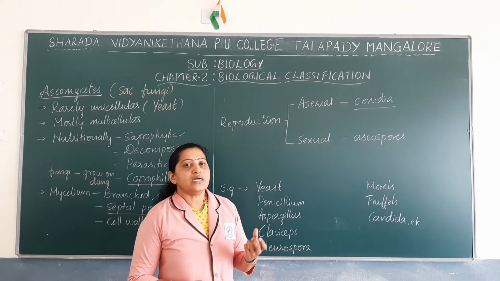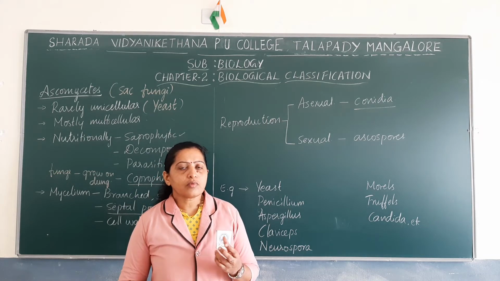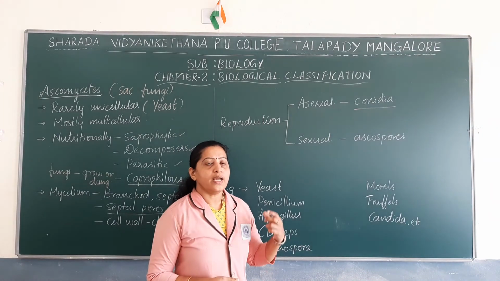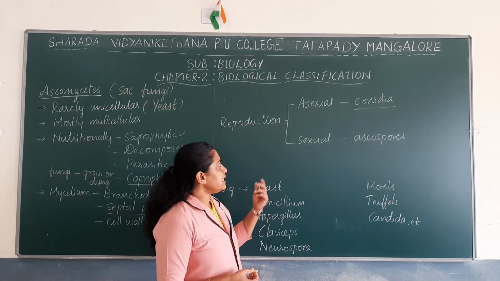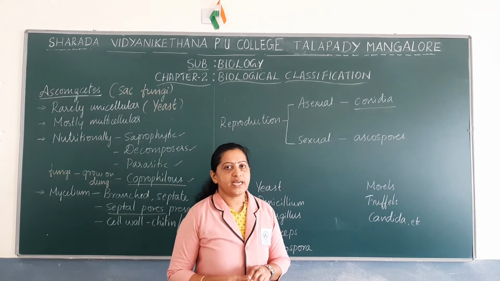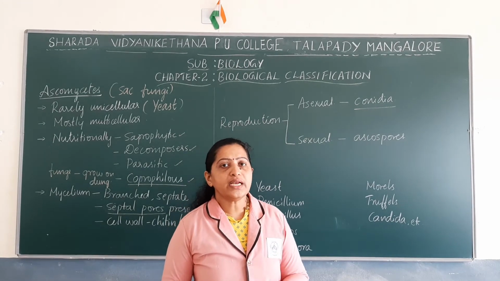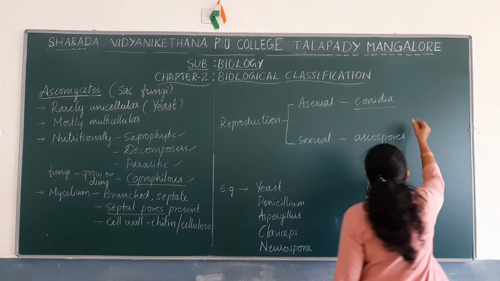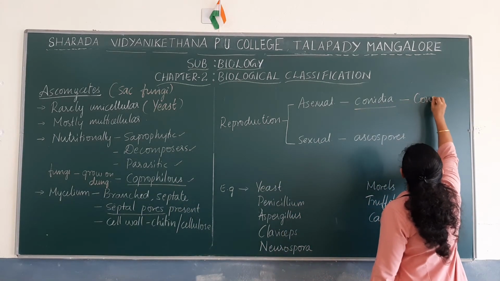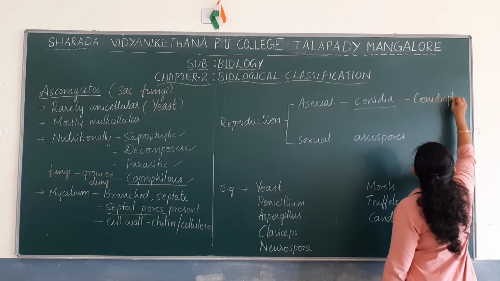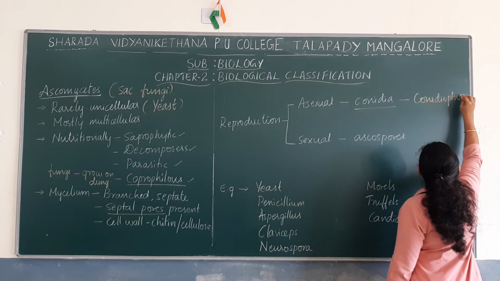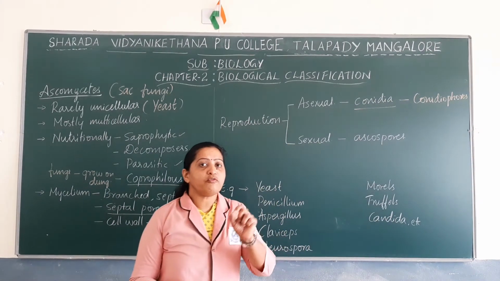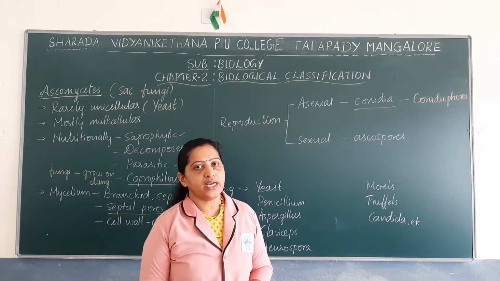For example, such type of conidia are formed in penicillium or in aspergillus. So in penicillium or in aspergillus, spores like conidia are formed. These conidia are mainly formed on specialized branches known as conidiophores. Conidiophores are specialized branches on which or at the tip of which asexual spores or conidia are formed.